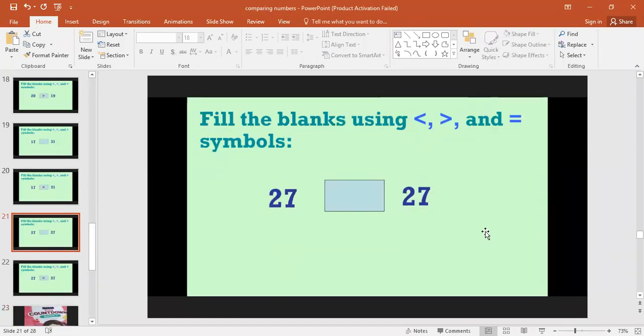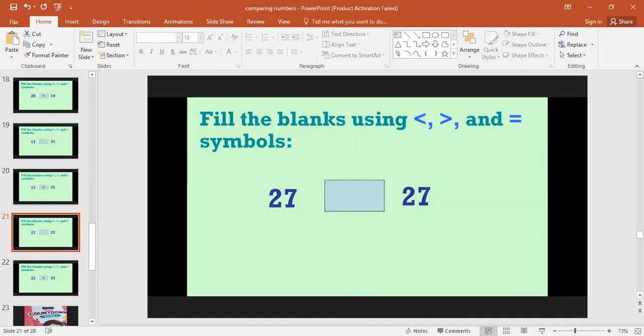Here is the last example. How many of you are ready to give me the answer? I want to see your fingers, my dear students. So here, again, 27 and 27. Now, do you remember that sometimes the crocodile was confused, and when it was confused, its mouth was like this? I want to see your hands to give me the answers. It's 27 and 27. Now, what does the crocodile have to do?